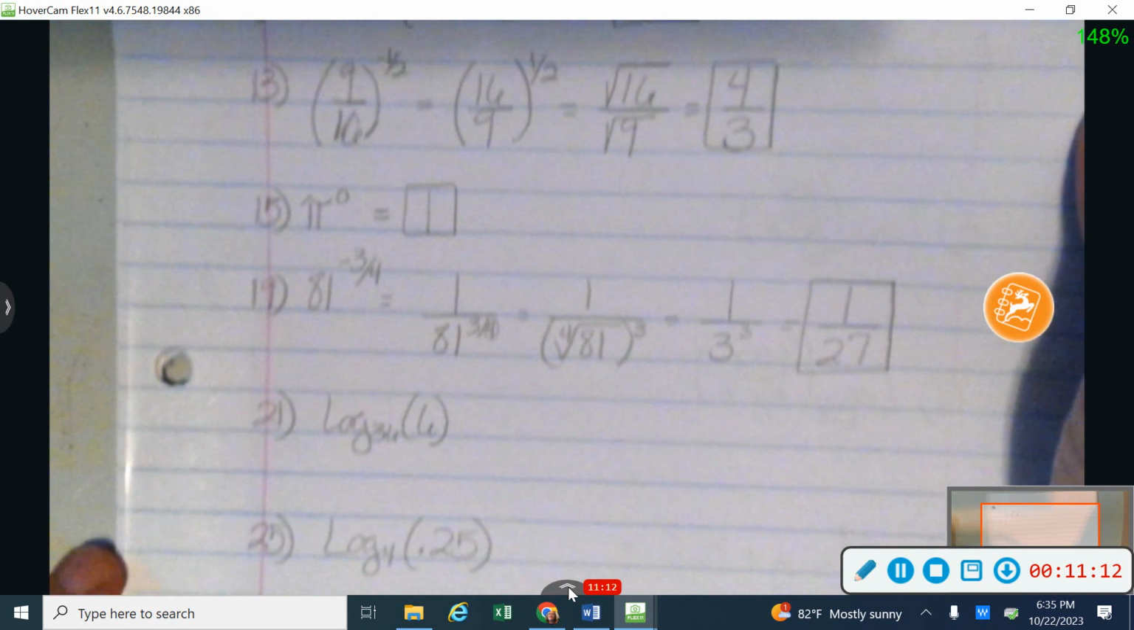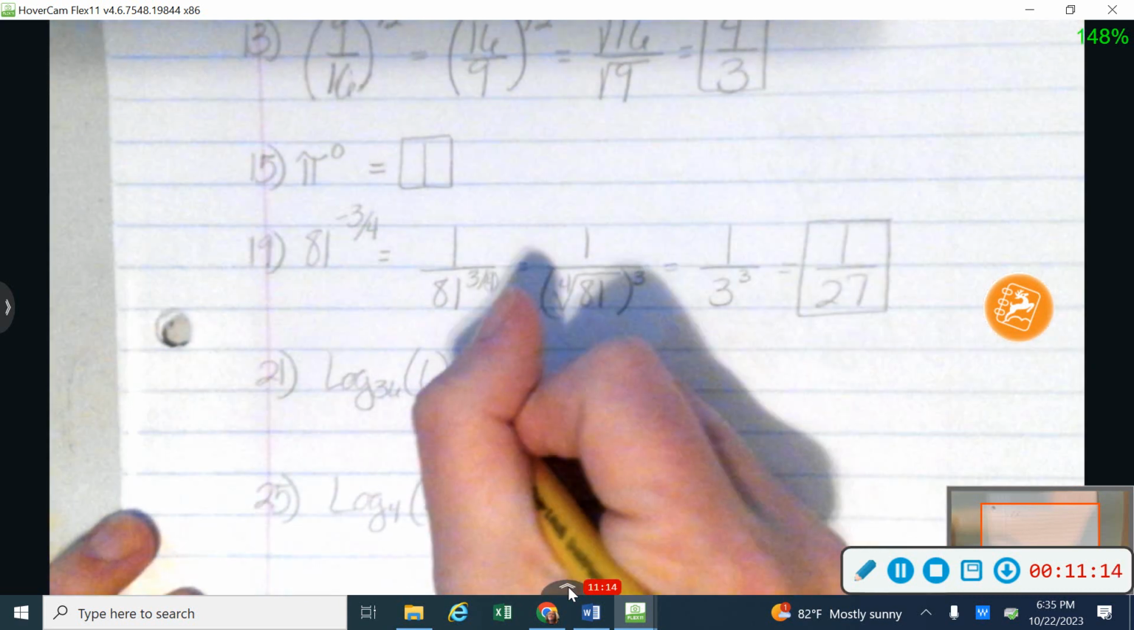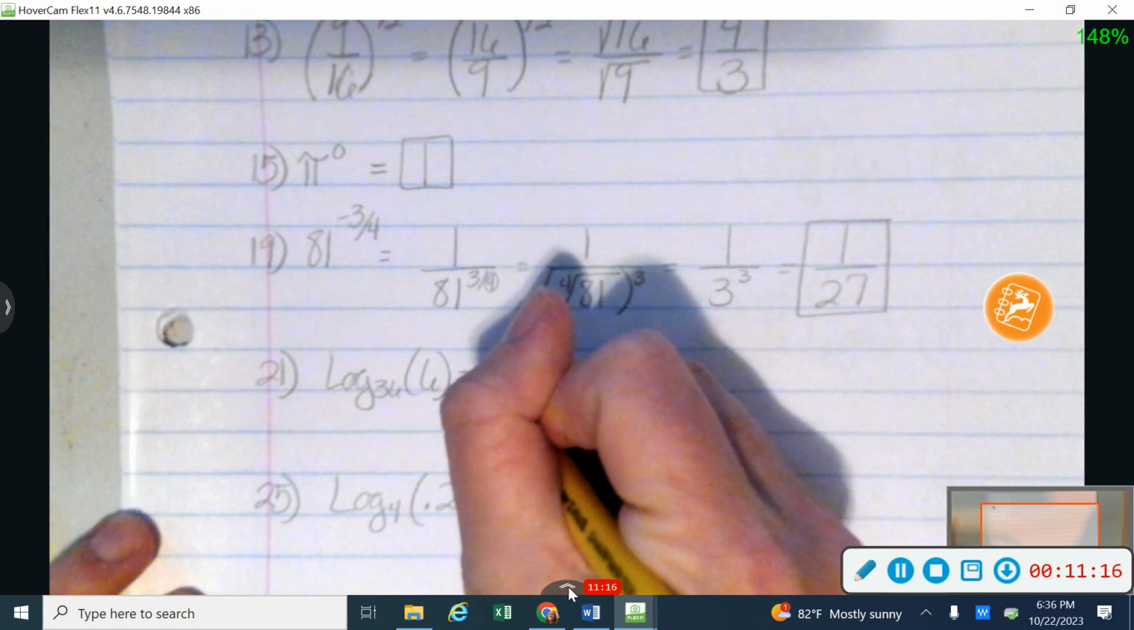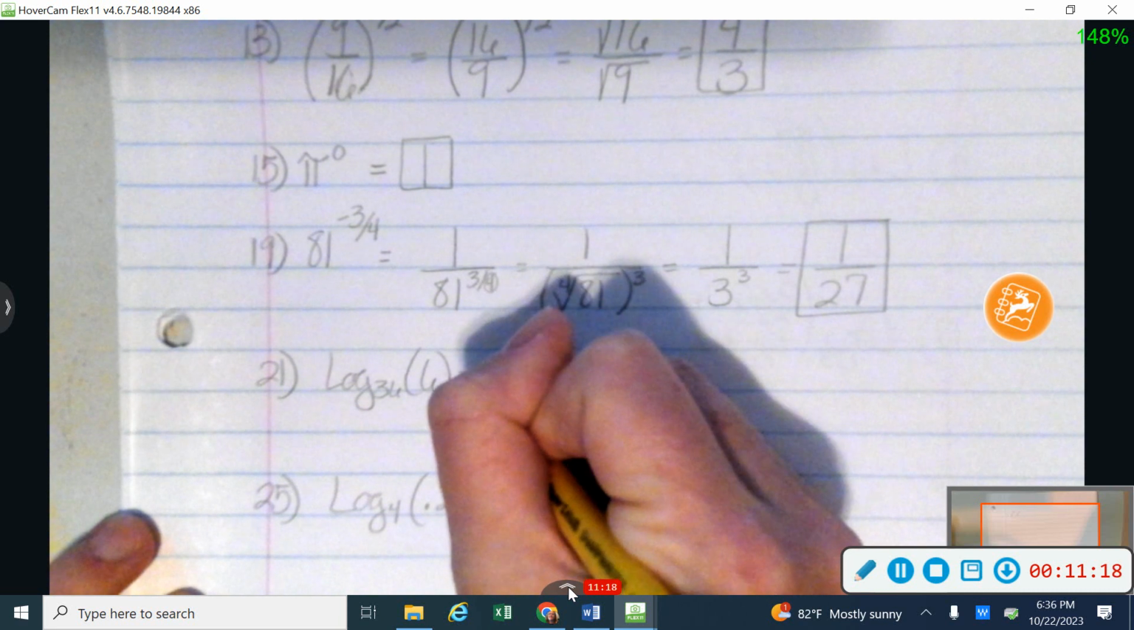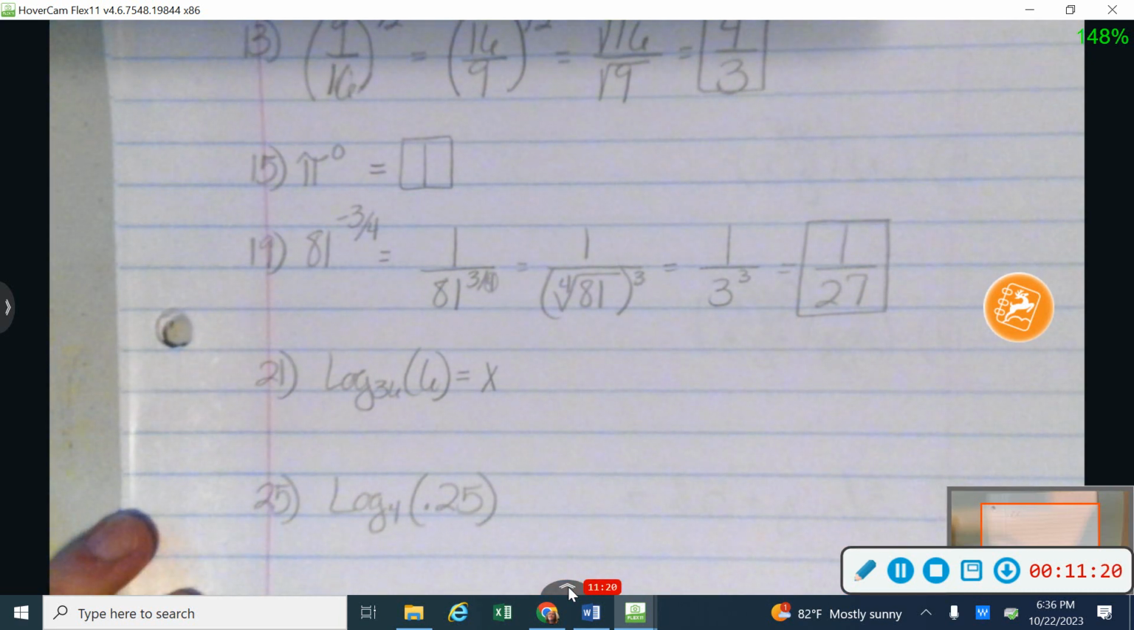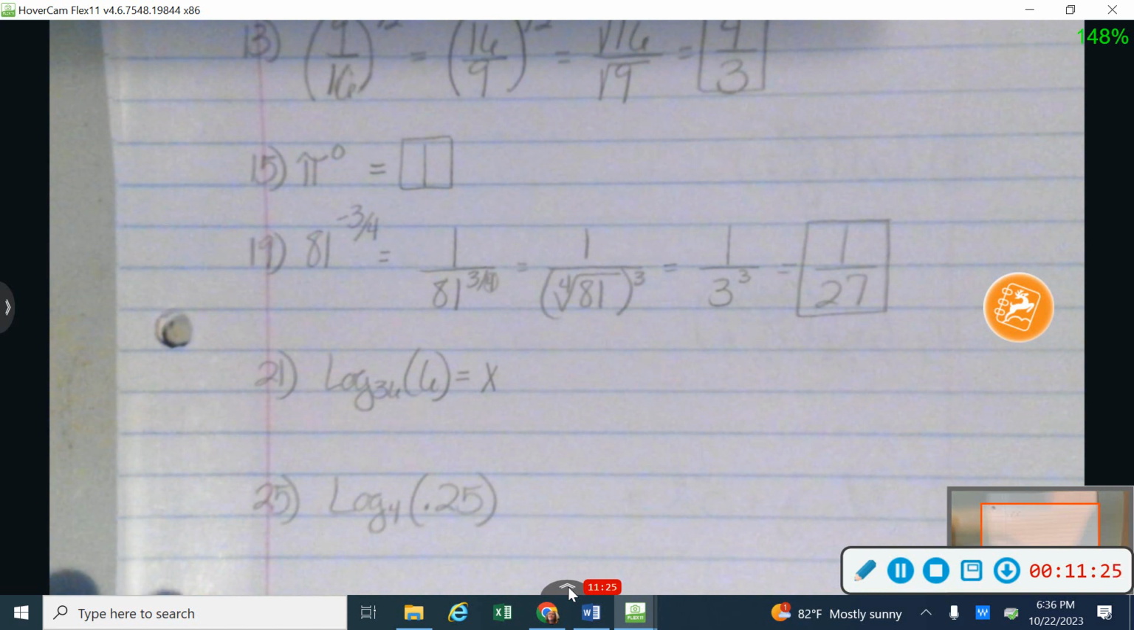All right, jumping to 21 now. 21 is like the ones that we did on that exponential and log review. So let me just kind of talk a little bit about this one. I'm trying to find out what it's equal to. So I'm going to use x to help me with that. You can use y, you can use any variable that you want to.